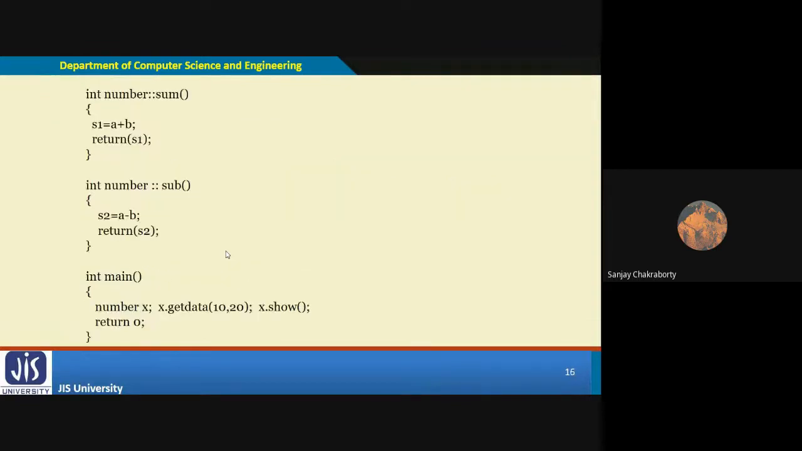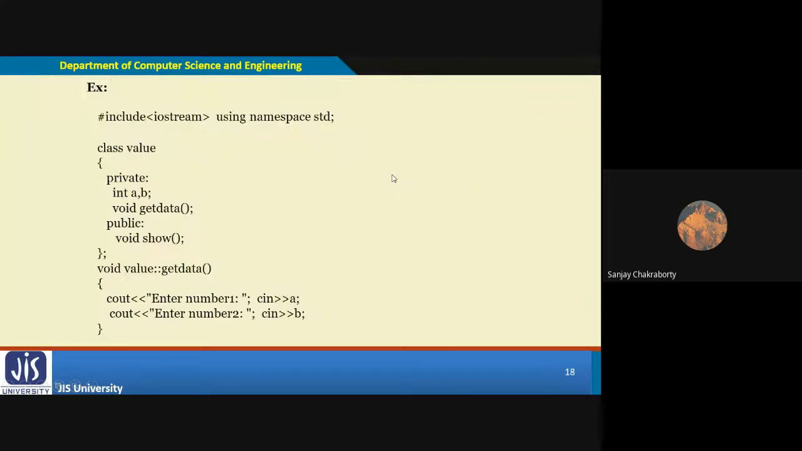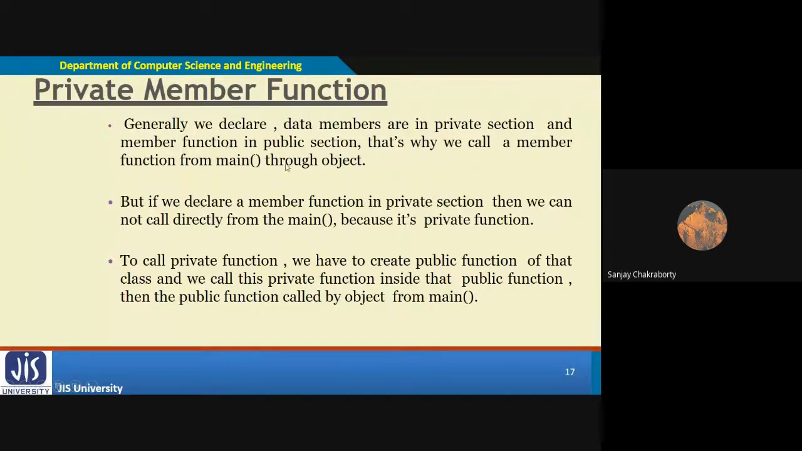Nesting of member functions, you can do it by yourself, there is nothing to say. Now private member functions. Look at how we can access private member functions. Till now I have told you that data members can be private. In a similar way, a member function can also be private. Generally we declare data members in the private section, which I have already discussed, and how to access those private data members I have already told you.